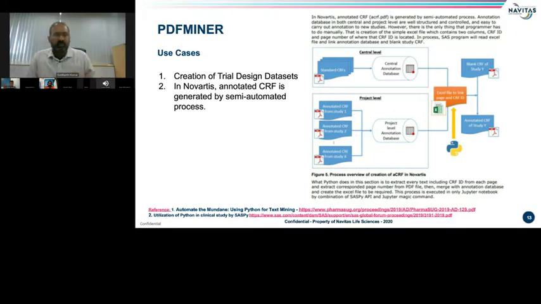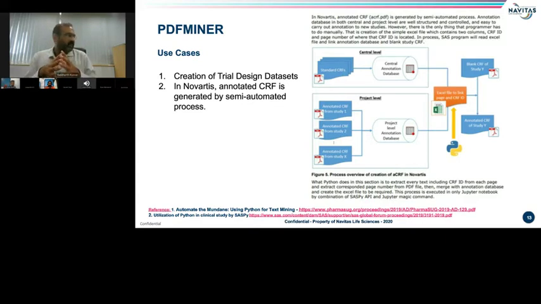So in this example, we found two examples. One is from Novartis on the CRF annotation. One which I recently found was from the Hutchinson Cancer Center. They have created a fully automated CRF annotation using another Python module, which is PyTesseract.